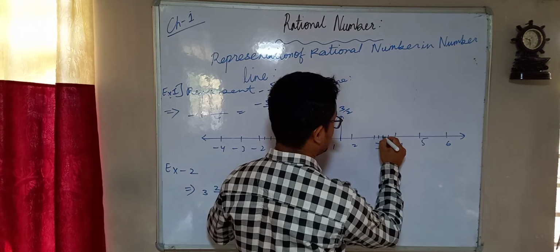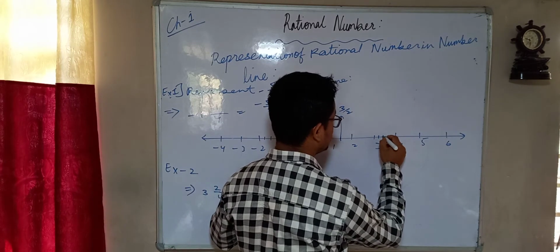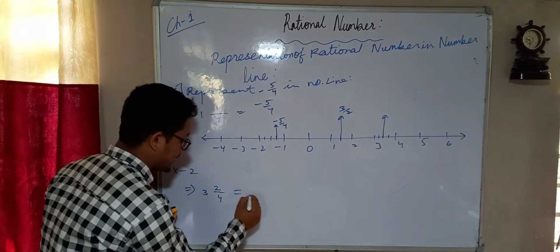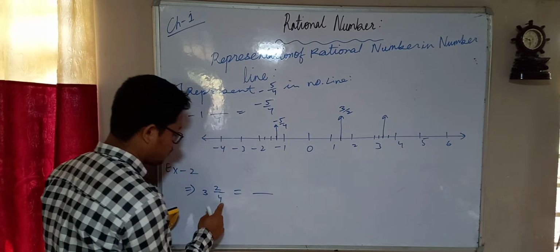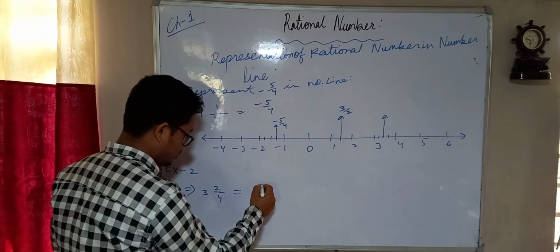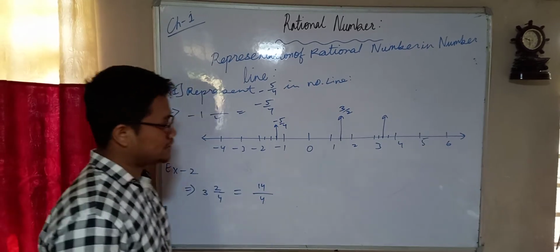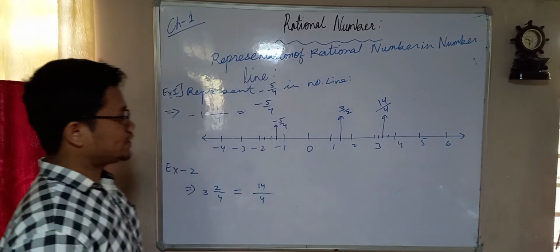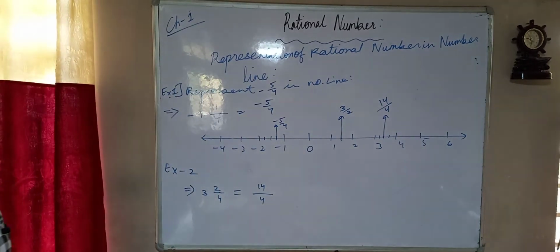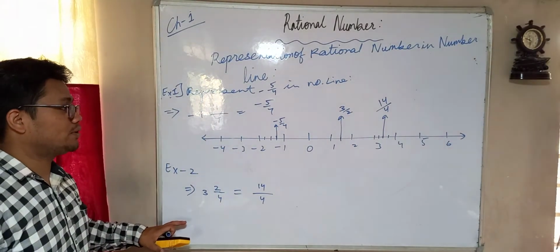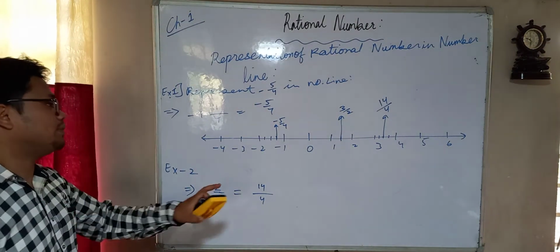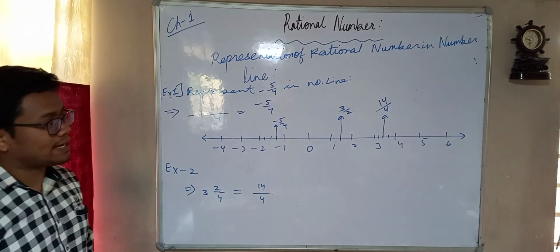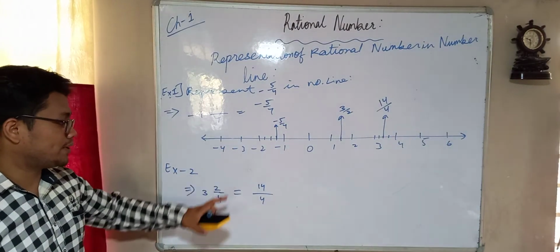So this should be your 3 2 by 4, and 3 2 by 4 is how much? 4 threes are 12, 12 plus 2 is 14 by 4. So this is also your 14 by 4, okay children. This is how you have to represent any number on a number line. You can represent any number multiple times over here.